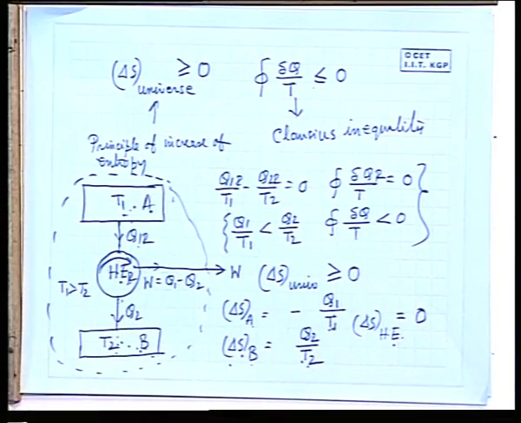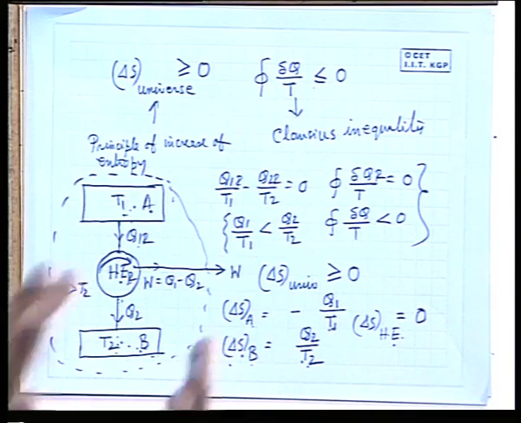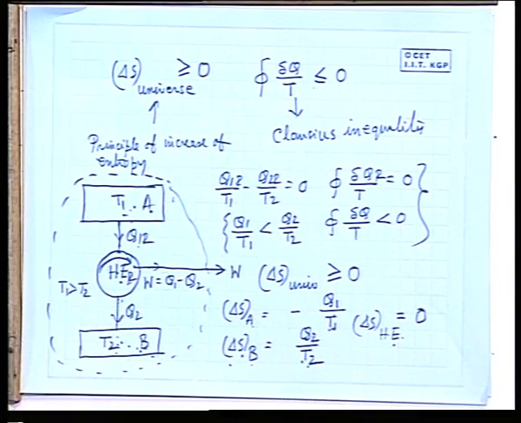It can never become less than 0, which is known as the principle of increase in entropy. It is almost synonymous with the Clausius inequality, the cyclic integral of del Q by T, which will be the other way, less than or equal to 0, and can never become greater than 0, because it is a difference with the sign. So del Q by T for a natural engine is less than 0, and for a reversible engine it is equal to 0. It can never become greater than 0. Okay, all right.